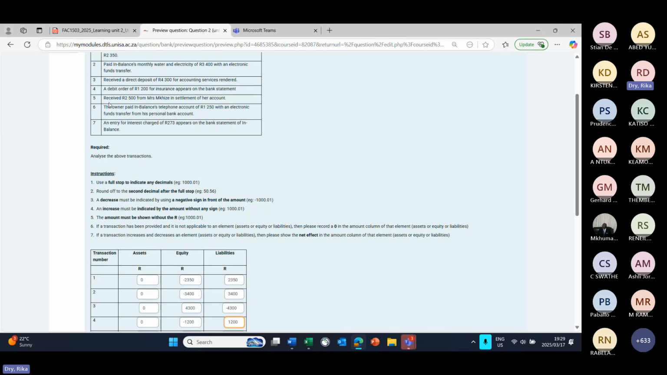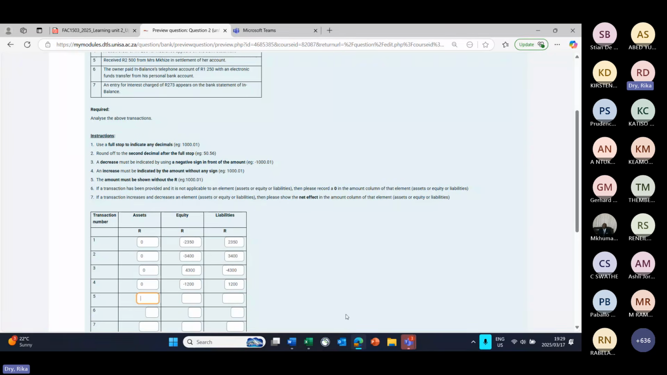Transaction 5, received 2,500 Rand from Mrs. Mkhize in settlement of her account. So this time around, we will still have the minus 2,500 Rand on our trade and other receivables control, which is an asset. There's still no effect under equity, but this time, because we received a direct deposit on our bank overdraft, which is a liability, our liability will decrease with the 2,500 Rand that was deposited,